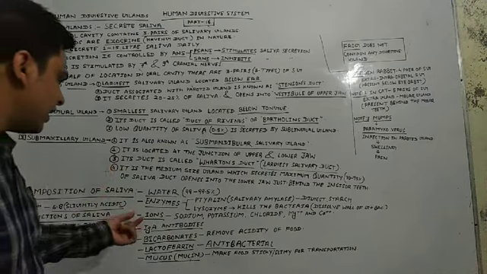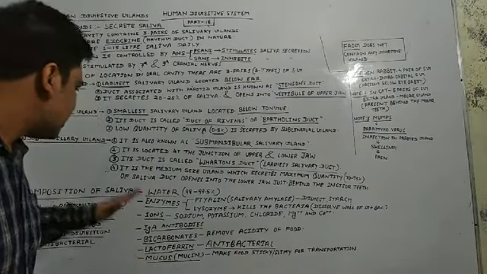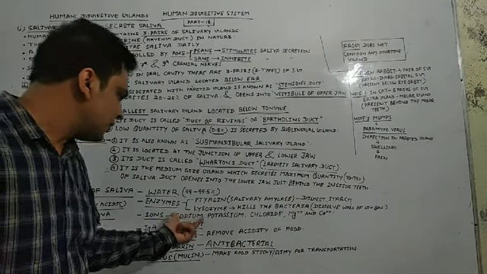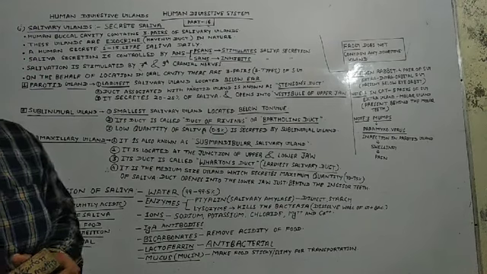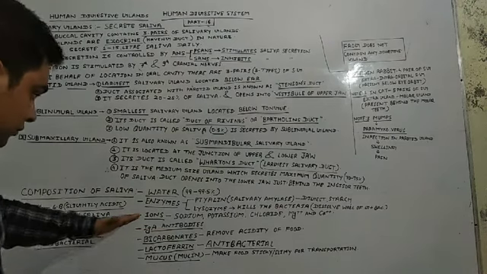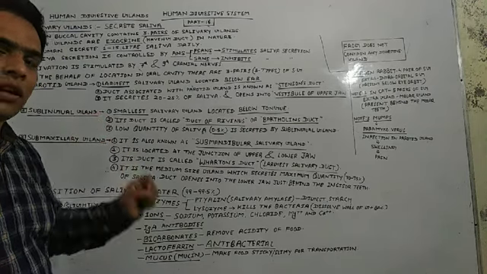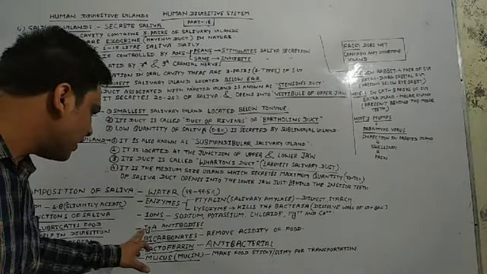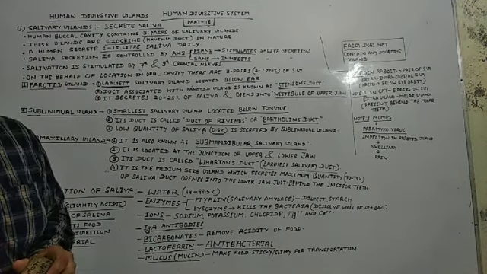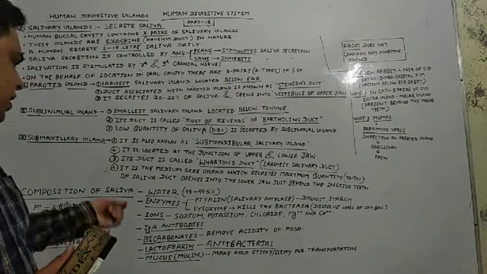Come to the next content, that is known as ions. There are certain ions found in our saliva, such as sodium, potassium, chloride, magnesium and calcium. There are certain ions which are found in saliva. So this is the third content which is found in our saliva. Come to the next content, that is known as IgA antibodies. Clear, students? So less quantity of antibody is found in saliva.